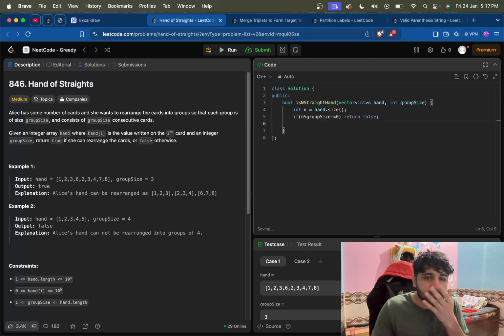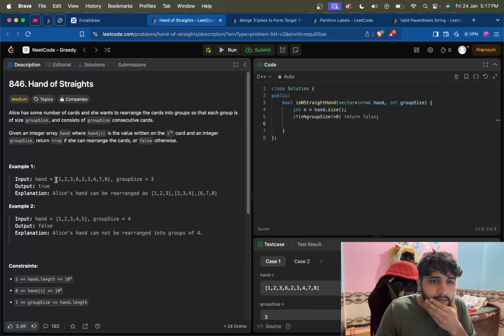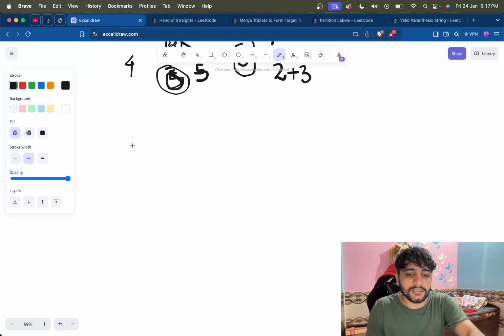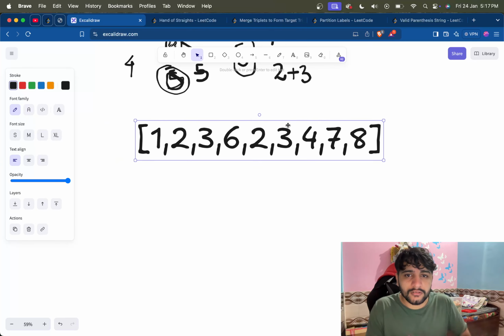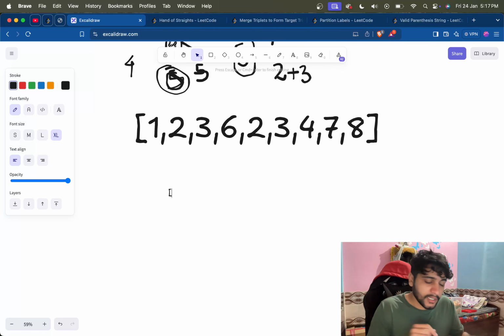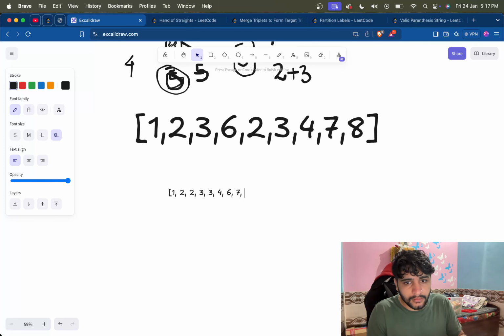Now what we can do for the rest of the things is that, see, we are given this and consecutive must be there, right? So what we can do is sort them out. After sorting, what will the array look like? 1 is coming one time, then 2 and 2, then 3 and 3, then 4 and 4, 6, 7 and 8.